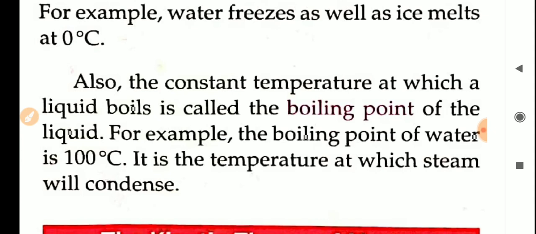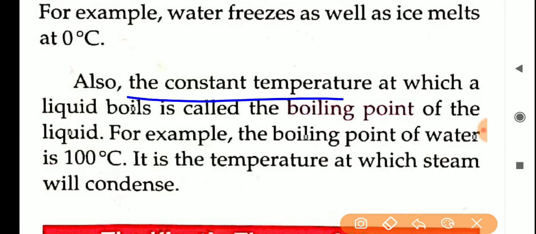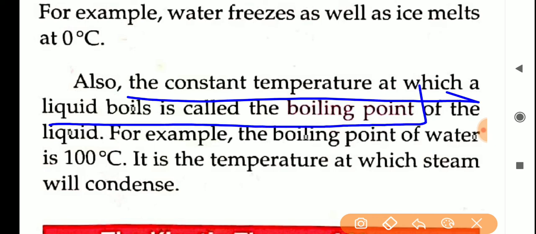Okay, then what is boiling point? The temperature at which a liquid will start to boil. Simply, if you are taking some water and keeping it on the stove, suddenly it will not boil. First it has to get heated. After some time it will start to boil. So one temperature is needed for a liquid to start to boil. That temperature is called boiling point. The temperature at which a liquid boils is called boiling point. Understand? Example, the boiling point of water is 100 degrees Celsius.